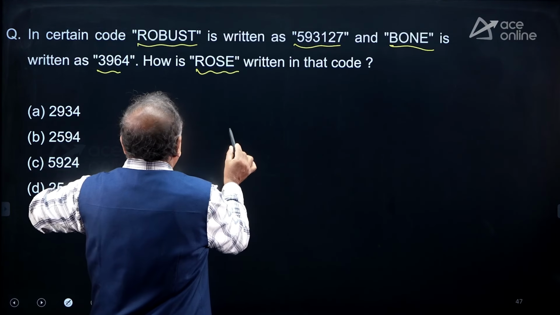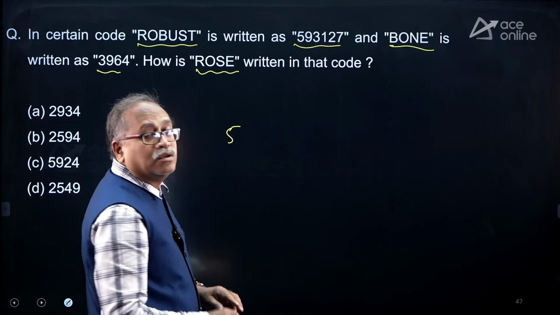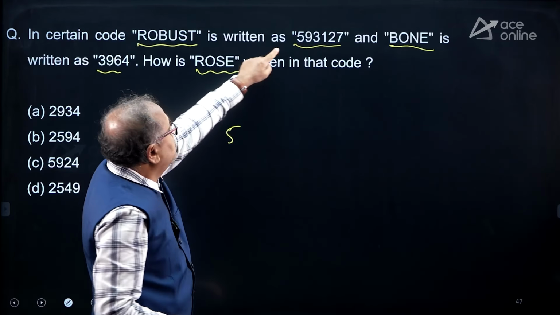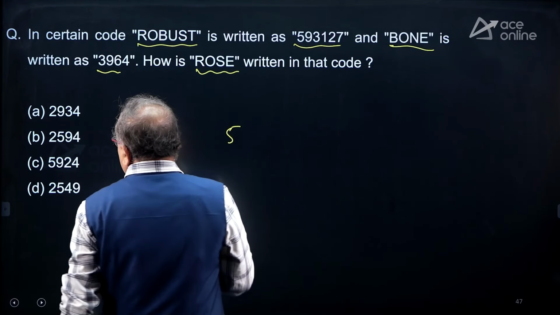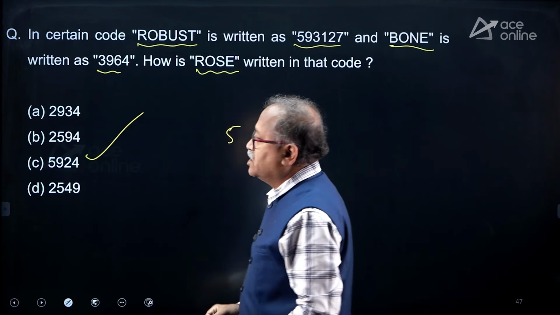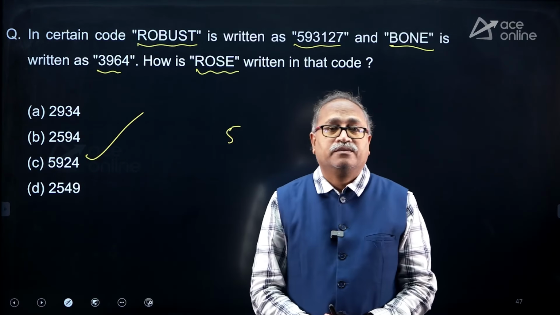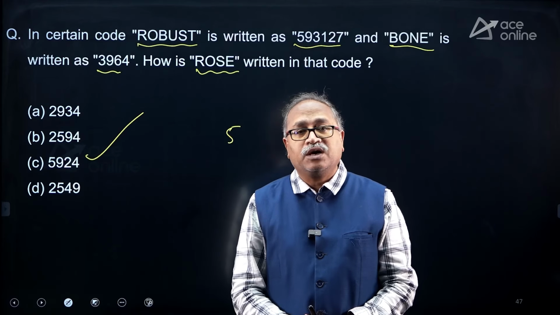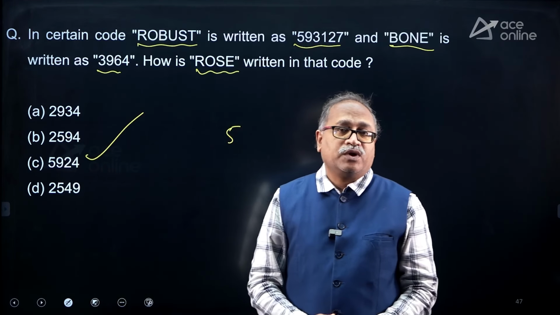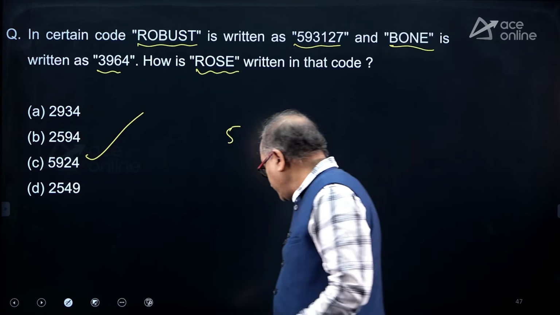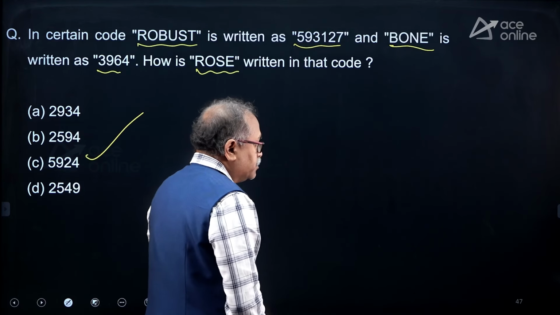Can I directly take the 5? Look at this one. R is coded as 5. So, here R is 5. So, first 5, there is only one option, choice C. In the exam, I don't check all the things if I can fix with the one number, one letter. Right, my friends? Moving on to the next.